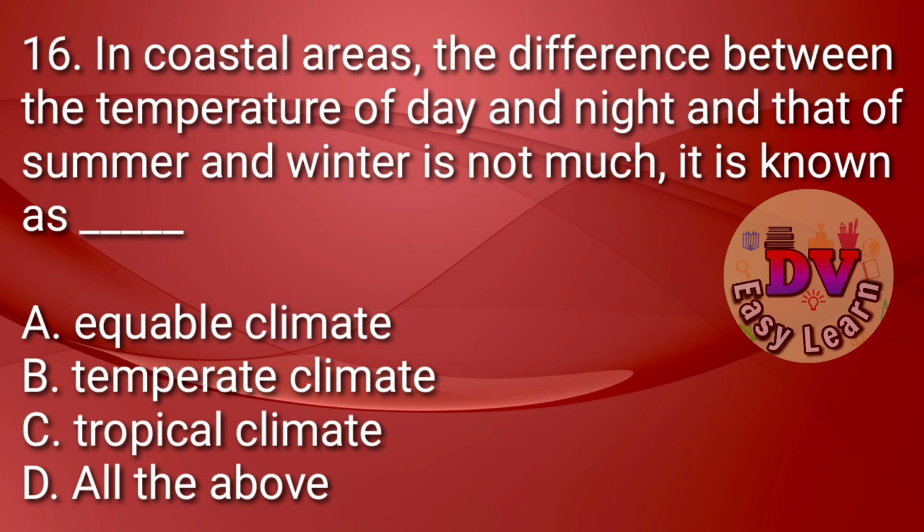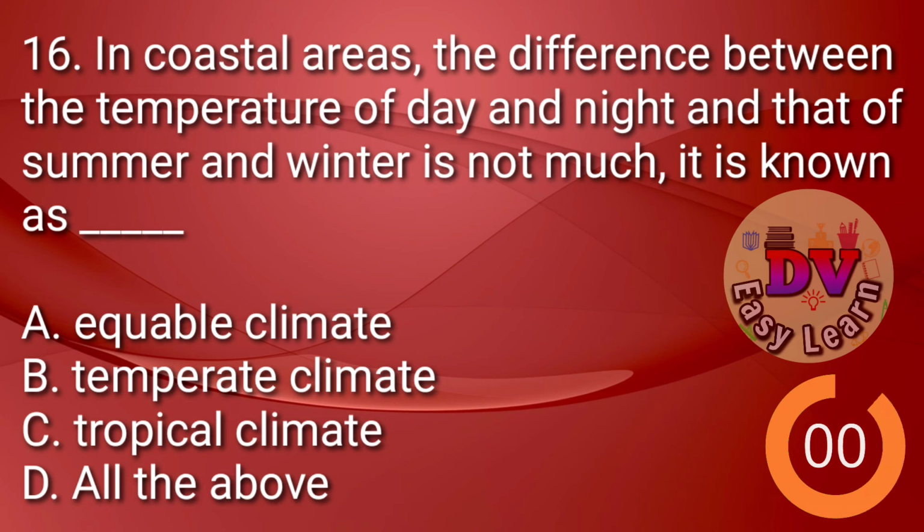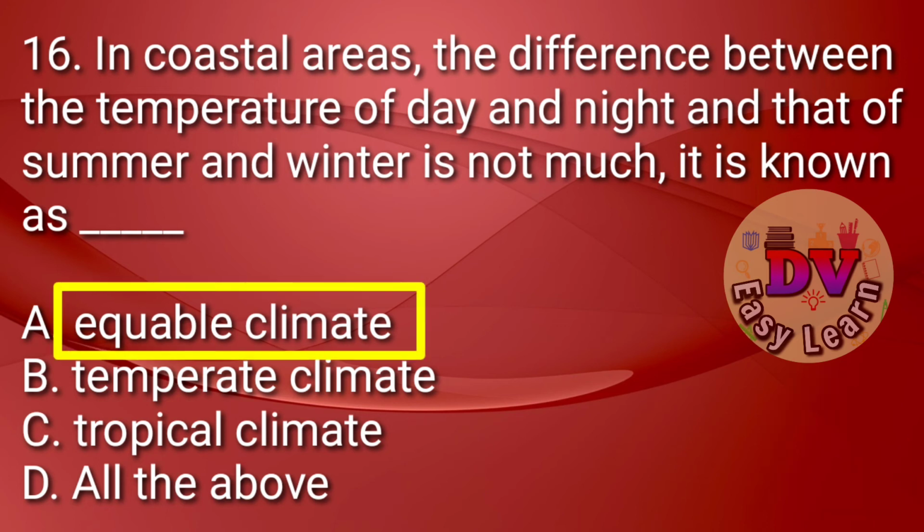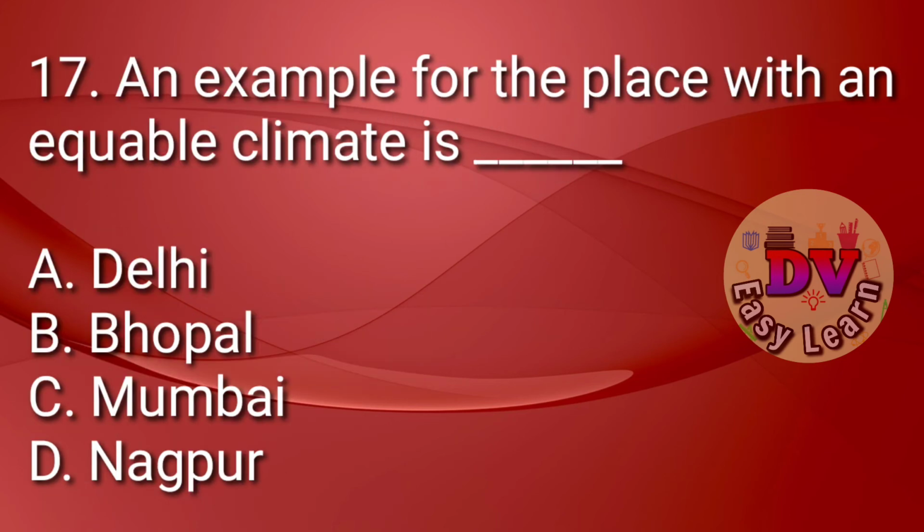Question number 16. In coastal areas, the difference between the temperature of the day and night and that of the summer and winter is not much. It is known as. Correct answer, equable climate. Question number 17.